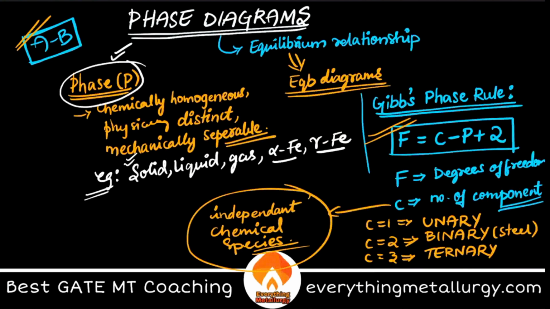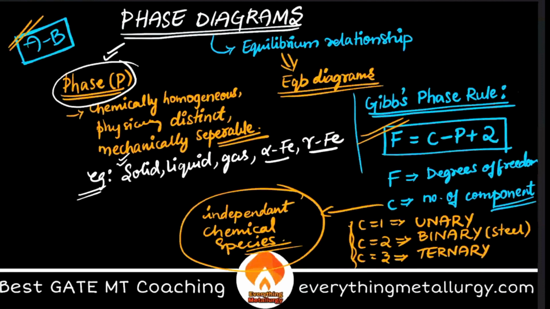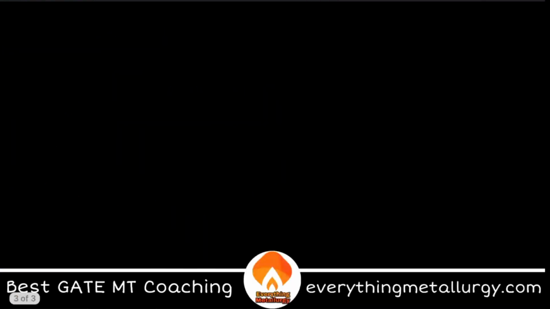Okay, so in the next 20 minutes or so, what I wanted to explain is how unary phase diagram, binary phase diagram and ternary phase diagram will look like, right? Before going there, I also want to explain these degrees of freedom. I said degrees of freedom are the number of independent variables associated with the system.